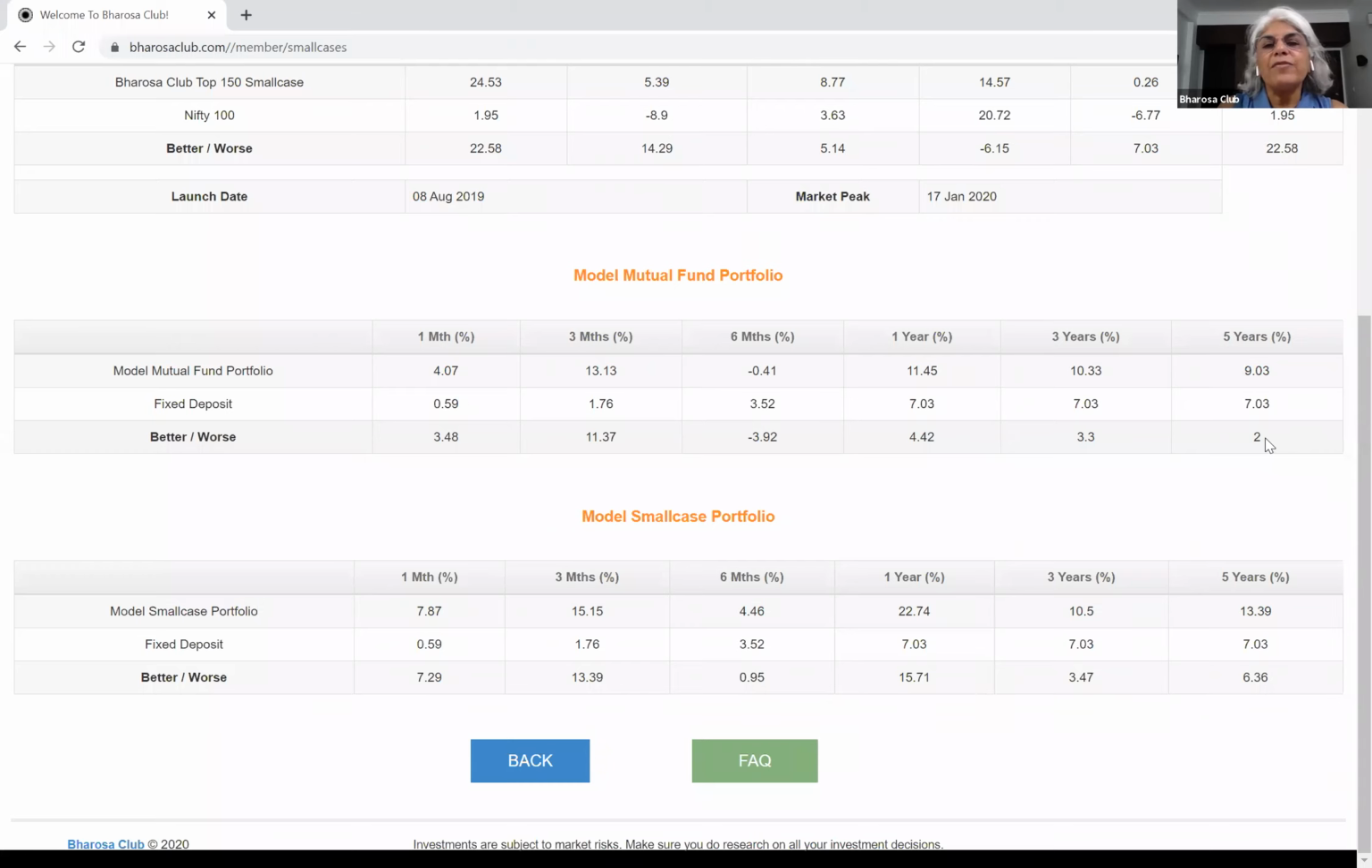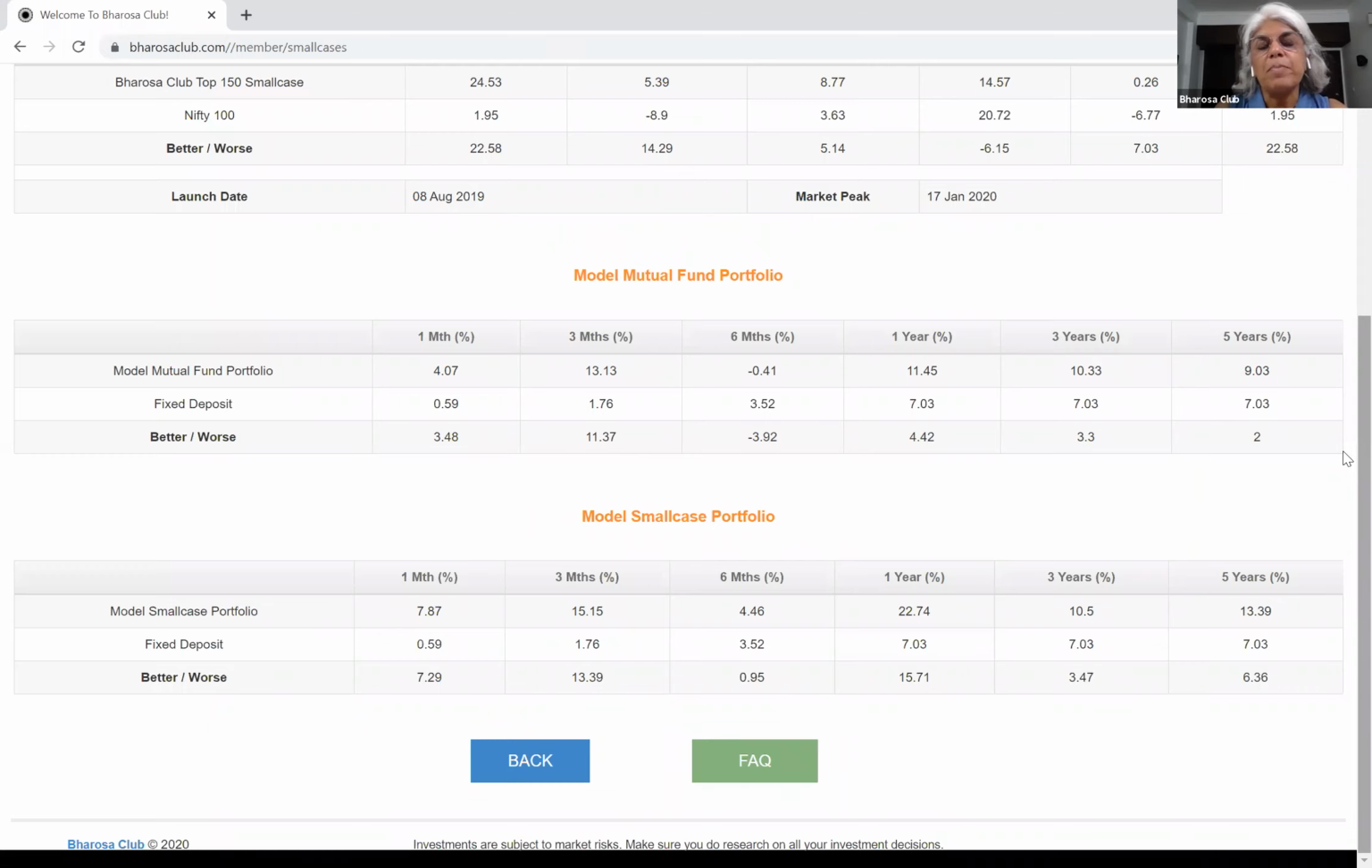Now we have compared both these model portfolios with fixed deposits, and we've taken the rate of return of the fixed deposit as 7.03 per annum. The reason we've compared these with fixed deposits is we find that a lot of people even today put their money away in fixed deposits because they are guaranteed, they're safe, etc. In their mind, this is the best place to put them.